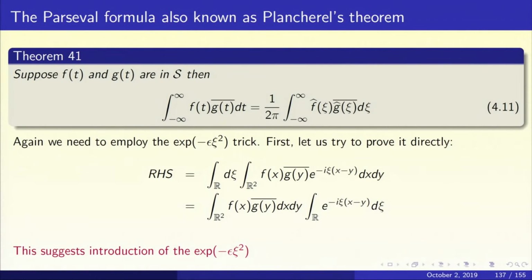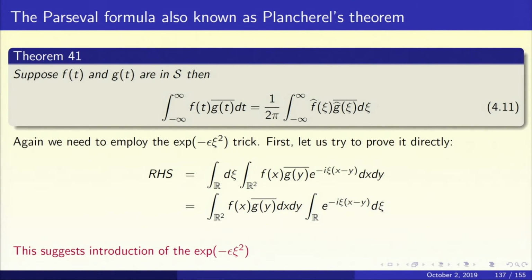So in Plancherel's theorem, let us take f equal to g. Let's go back to Plancherel's theorem. If I take f equal to g in 4.11, what is the left hand side? The left hand side is the L2 norm of f squared. What is the right hand side? 1 upon 2 pi into the L2 norm of f hat squared.